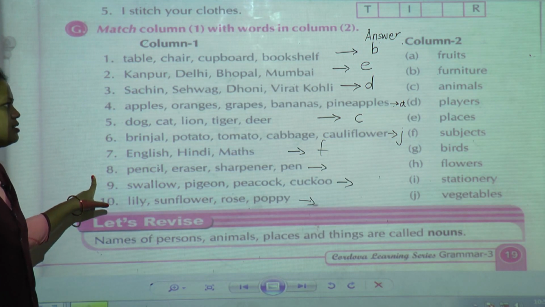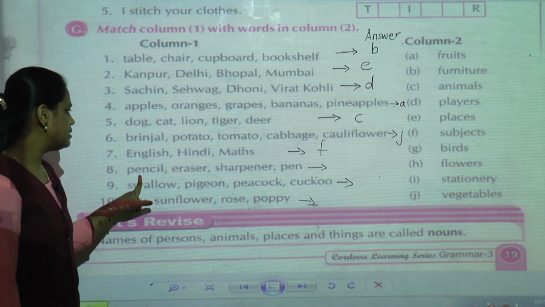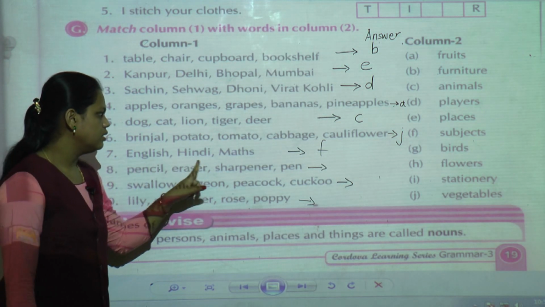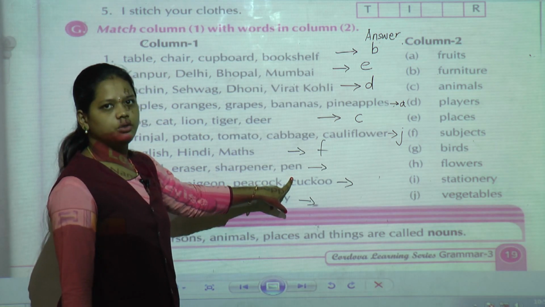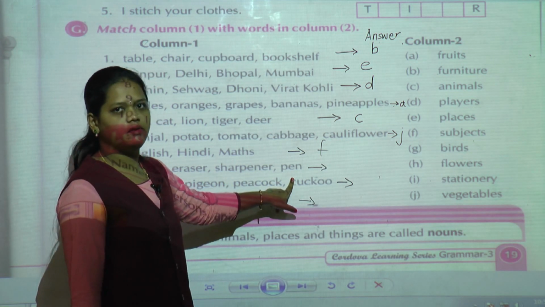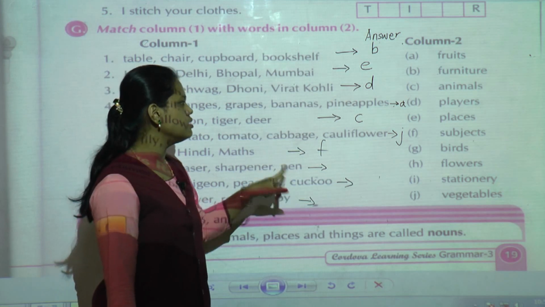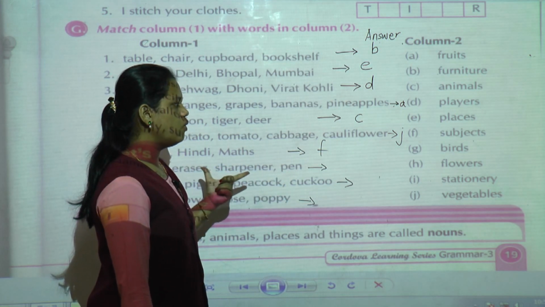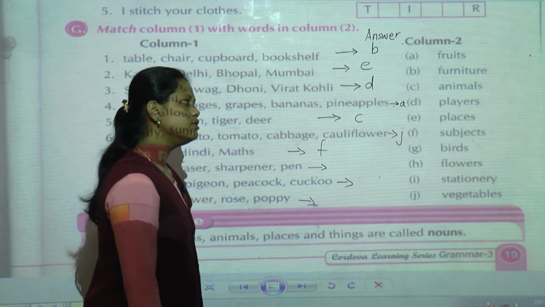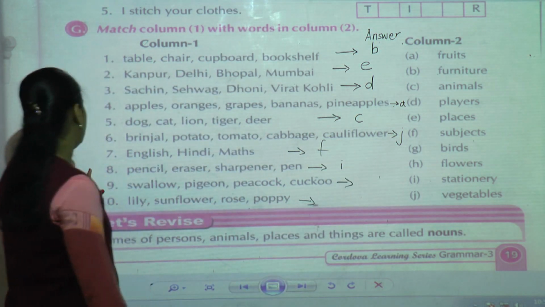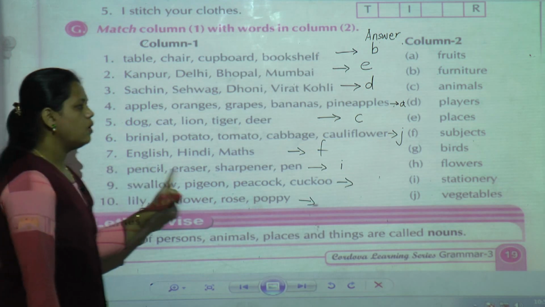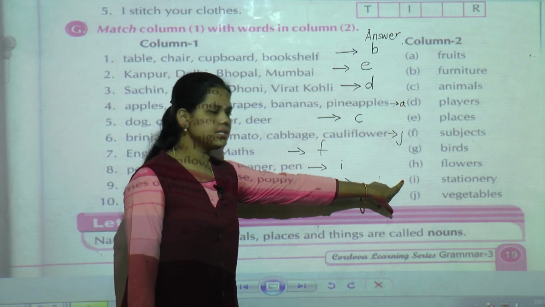Now eighth one is pencil, eraser, sharpener, pen. These things you are going to use whenever you are writing, whenever you are going to do the study. So these are all what? These are all stationeries. So eighth one answer is what? Stationery, means I.